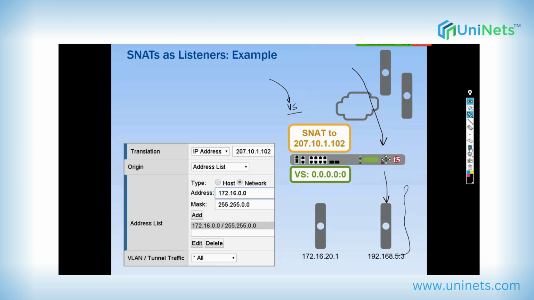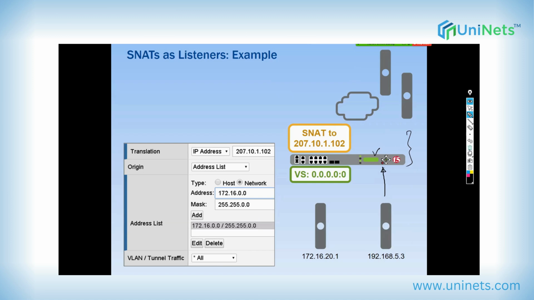Wonderful. But when you are trying to reach the internet, out there on the internet you have billions of websites. If you keep on creating specific virtual servers, how many virtual servers will you create on the LTM box? You understand, right?